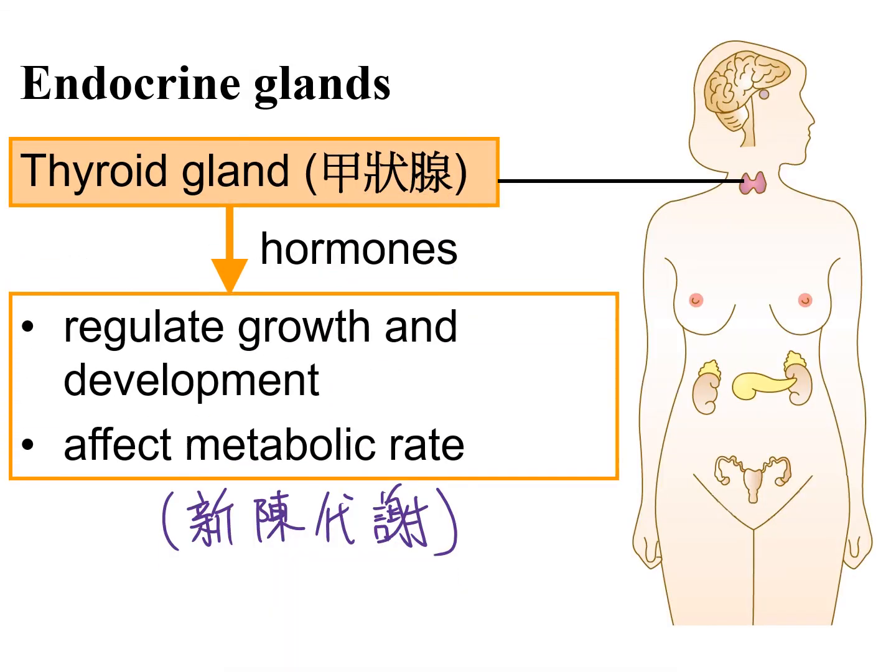Another type of gland is called the thyroid gland 甲狀腺, which is found in the neck region. The hormones from the thyroid gland help to regulate growth and development, and also affect the metabolic rate.